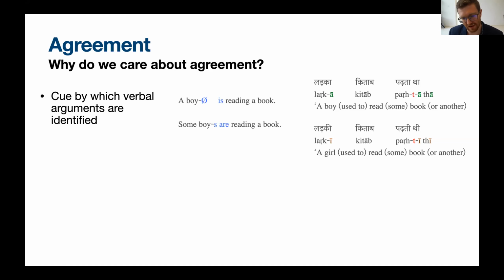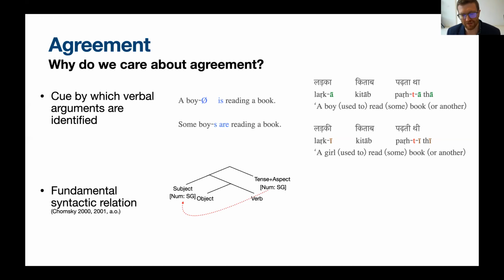We care about agreement because it's taken by psycholinguists to be one of the cues by which comprehenders can search for and find the arguments of a verb. And from the perspective of syntactic theory, it's also seen as the mechanism by which we can stitch together the syntactic representation of the sentence. So if you're interested, like I am, in how the brain represents and processes syntax, you need to say something about how the brain handles agreement.